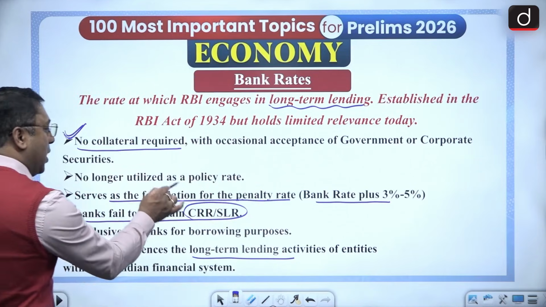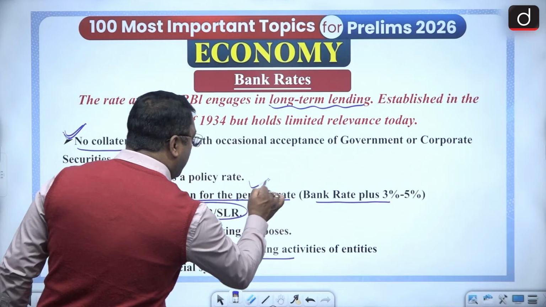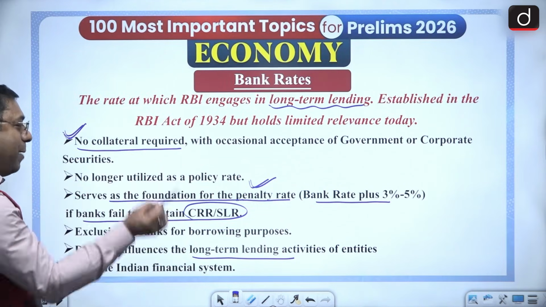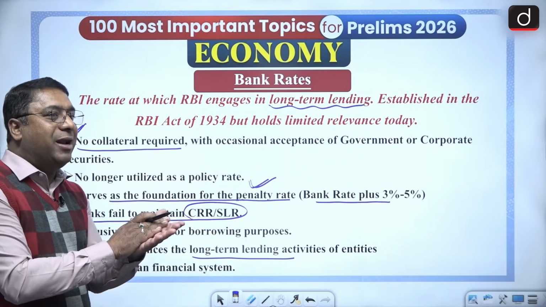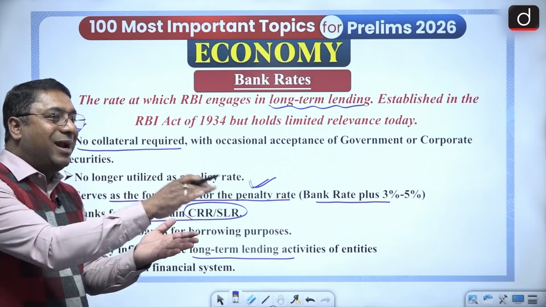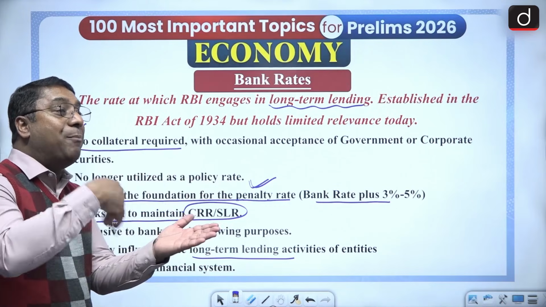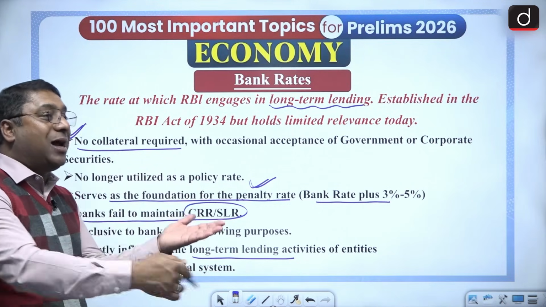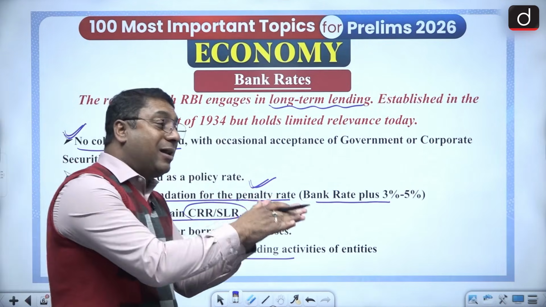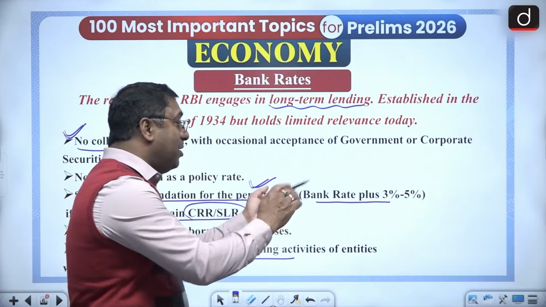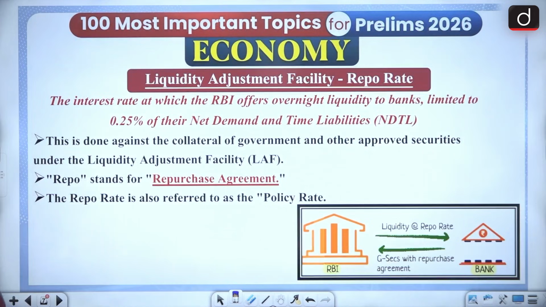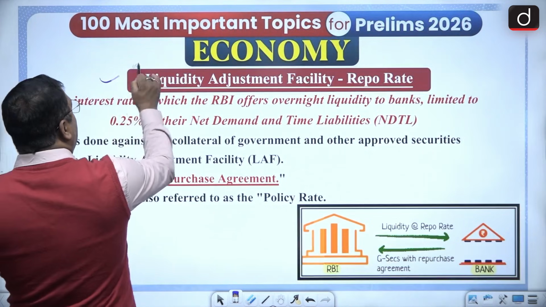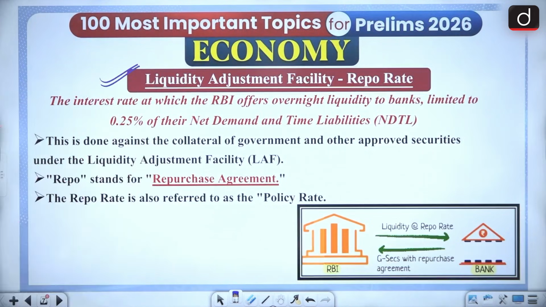And it also serves as the foundation for the penalty rate. So bank rates also serve as a foundation for the penalty rate. That means you can say bank rate can be a base rate, and if the banks are not maintaining the CRR or SLR, then on that bank rate, the RBI can add 3% to 5% as the penalty rate. Okay? Then we are coming to the liquidity adjustment facility.